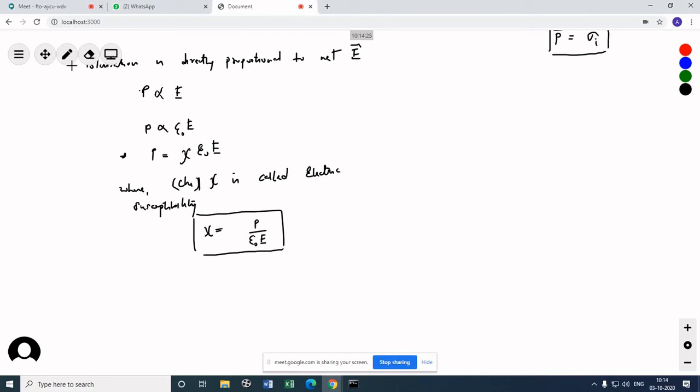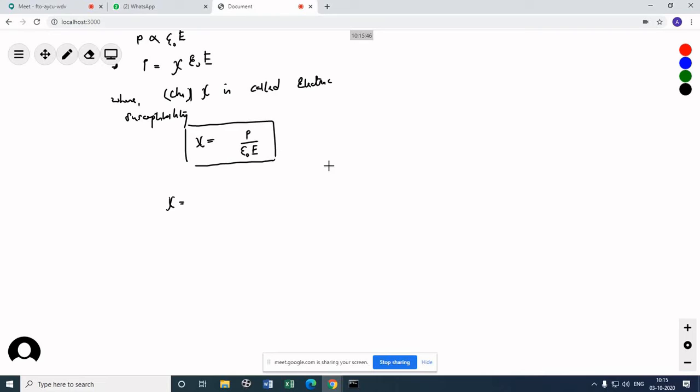What do you think the unit will be? Just now I taught you P is the surface charge density, sigma. And you know Gauss law says E equals sigma by epsilon naught. So both of them, being surface charge densities, get cancelled.